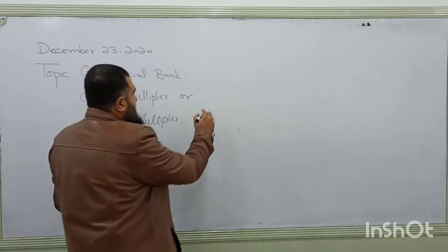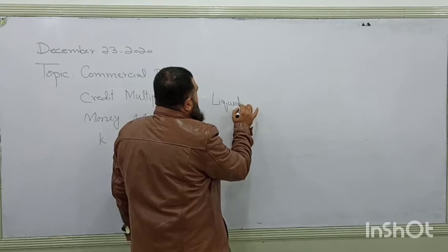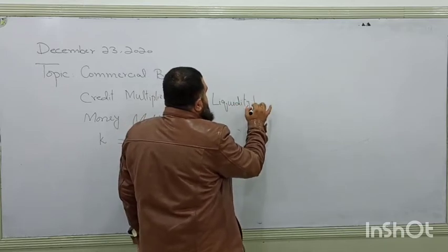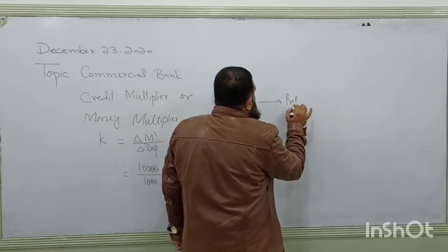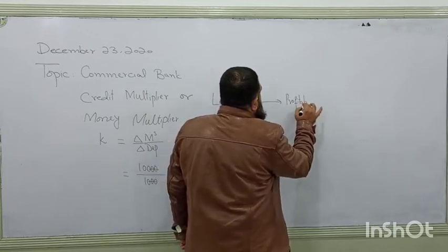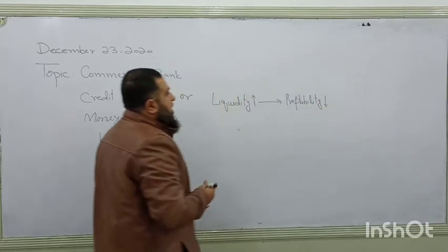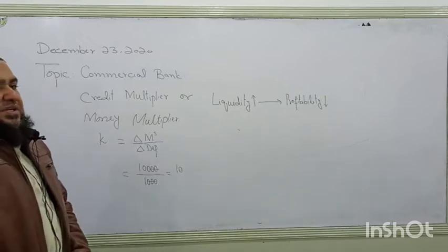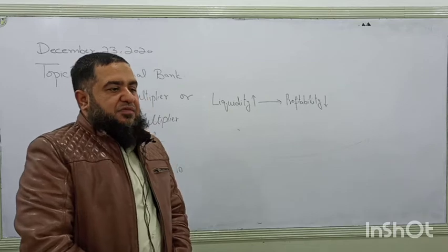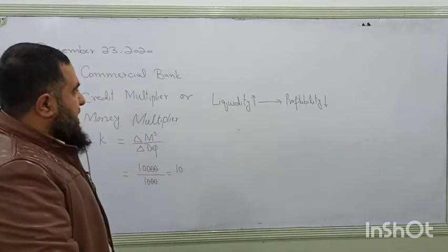So I say if liquidity of cash increases, then our profitability will fall. If the bank is having more liquid cash available, it is not advanced, it is not given in the form of loans or advances, its profitability will decrease.